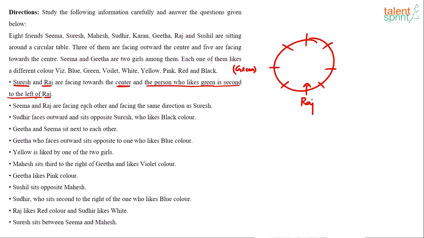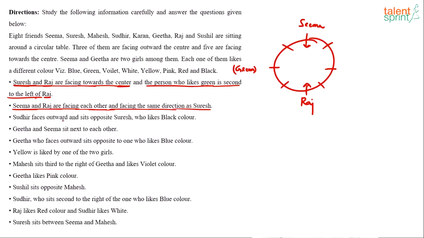Seema and Raj are facing each other. Now what does it mean? On a circular table, two persons would be facing each other only when they are seated opposite to each other. So if Seema has to face Raj, there's no choice but Seema has to come here. Seema and Raj are facing each other and facing the same direction as Suresh. We already know that Suresh is facing towards the center. So Seema and Raj are also facing center. Raj is anyway facing center. So what has been given indirectly here is that Seema is facing center.